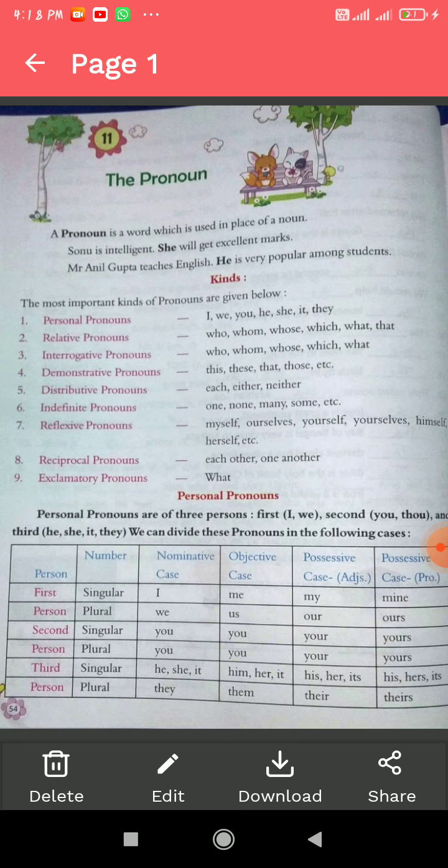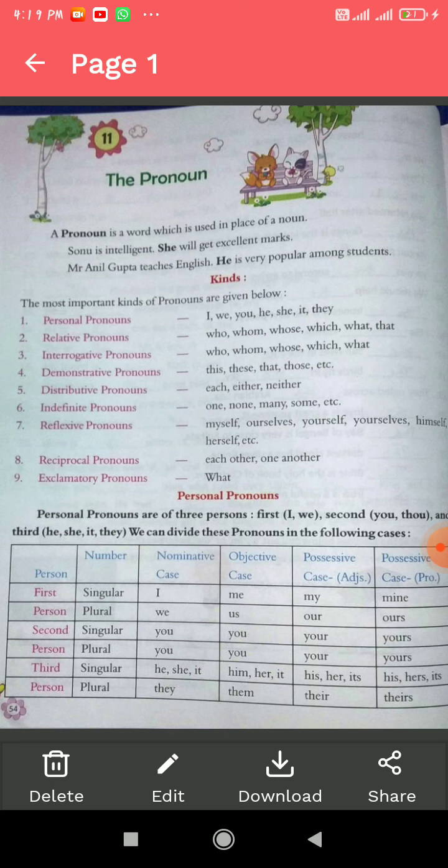First of all, we should know why it is necessary to learn the pronoun, and where we use this second part of speech in a sentence. Well, it looks irritating when we use the noun in each and every sentence that we make. So to avoid this, we use a pronoun after using the noun in the first sentence.